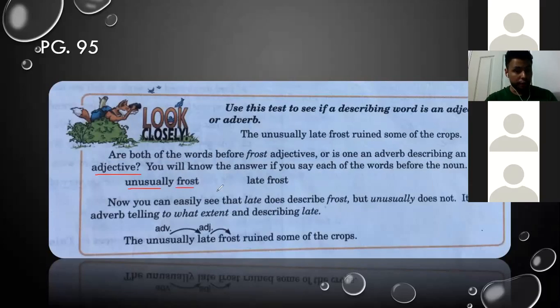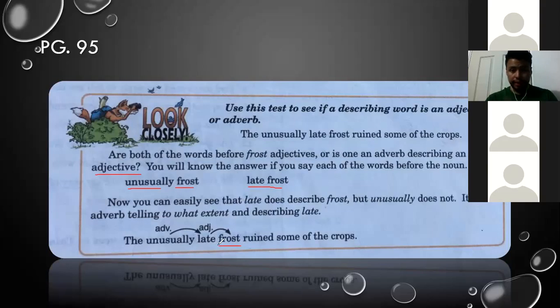For example, unusually, something is strange. Is unusually modifying frost, or is late modifying frost? Let's check it out. Now you can easily see that late does describe frost. So here we have the example. Late is the adjective, modifying frost in this case.